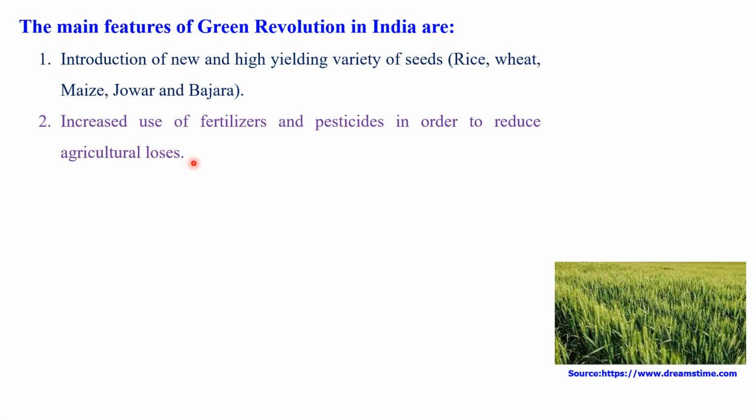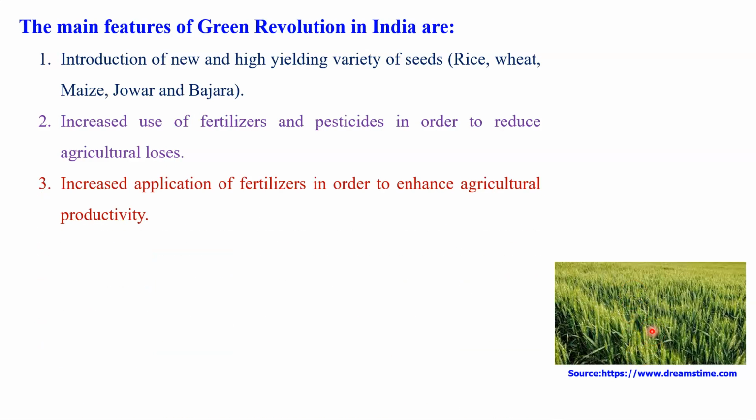And this is really very important, because before that we were not able to use chemical fertilizer and pesticide to increase the production of the various crops. But that was the first experiment, and we conducted it in India through the Green Revolution program. Therefore this is a very important feature of the Green Revolution in India, that is increased use of fertilizer and pesticides in order to reduce agricultural loss in India.